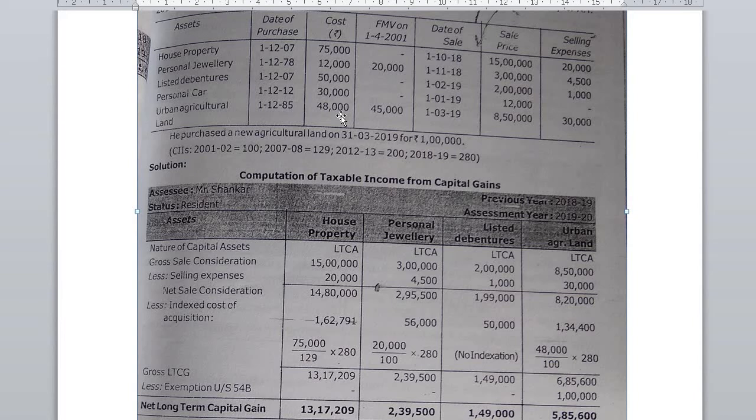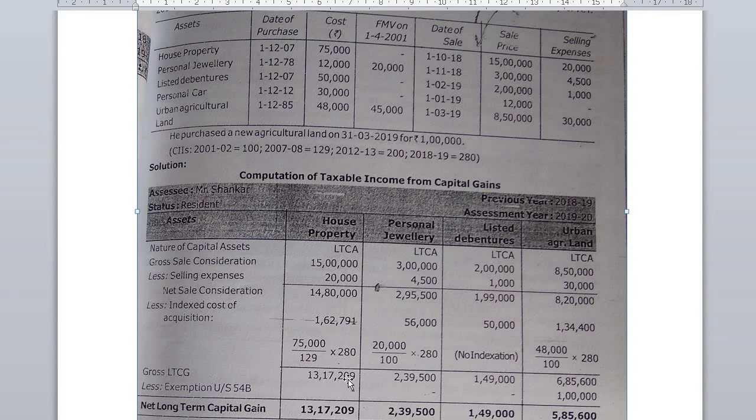So you have to compare and take the greater value. So 48,000 divided by 100, the base year index for before 2001, into sales year index, sales year 2018-19 is 280. So 1,34,400.